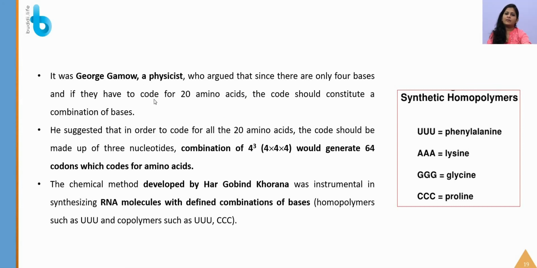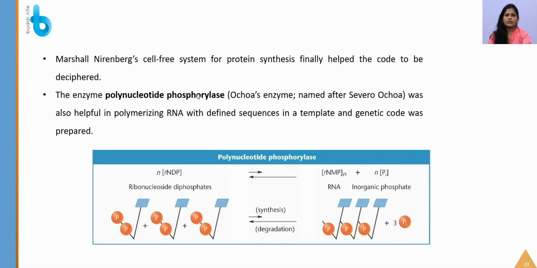Next, the chemical method was developed by Har Gobind Khorana. It was instrumental in synthesizing RNA molecules with defined combinations of bases, like homopolymers. For example, UUU codes for phenylalanine, AAA for lysine, CCC for proline, and GGG for glycine. Next, Marshall Nirenberg's cell-free system for protein synthesis, where they synthesized protein without the help of a living cell, finally helped the code to be deciphered.